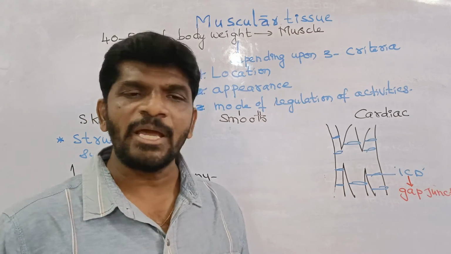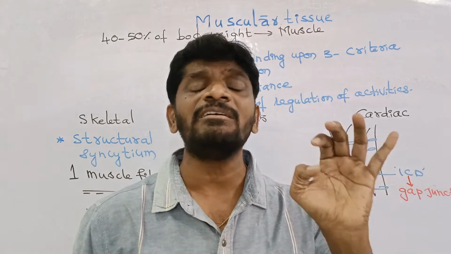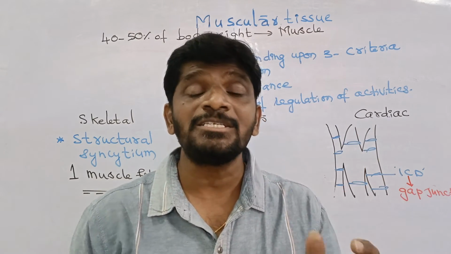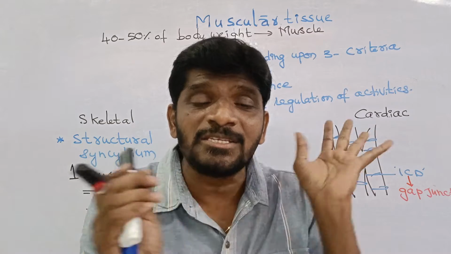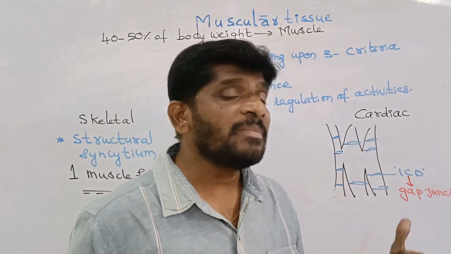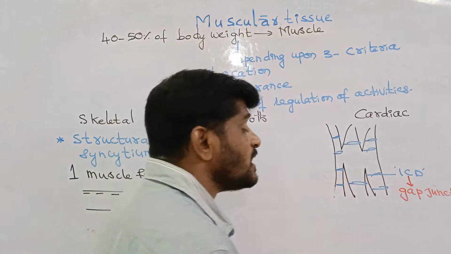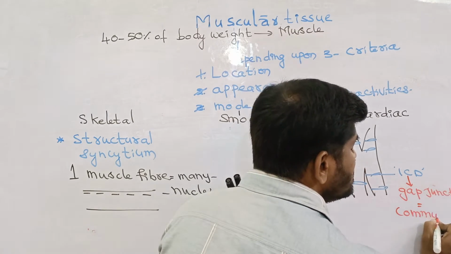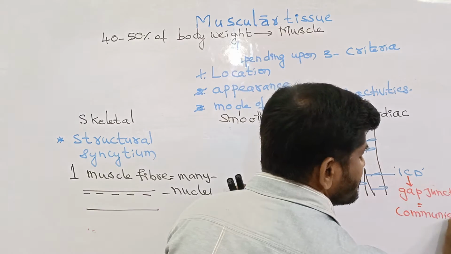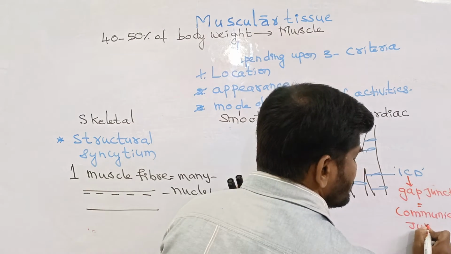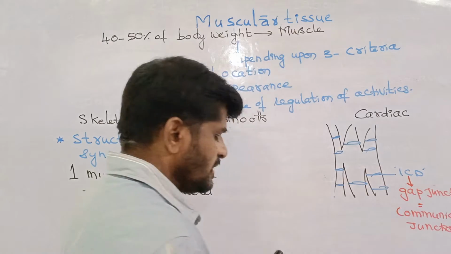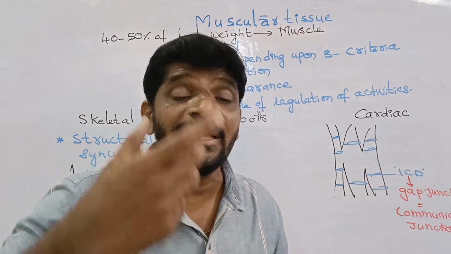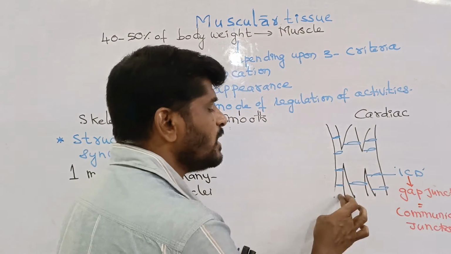Cell junctions are of three types. One is the tight junctions, preventing internal leakage. Desmosomes are anchoring junctions, making the cementing adherence. And the gap junctions are also called the communication junctions, because the gap junctions are the one and only cell junctions which allow substances, ions and other chemicals from one cell to another cell.